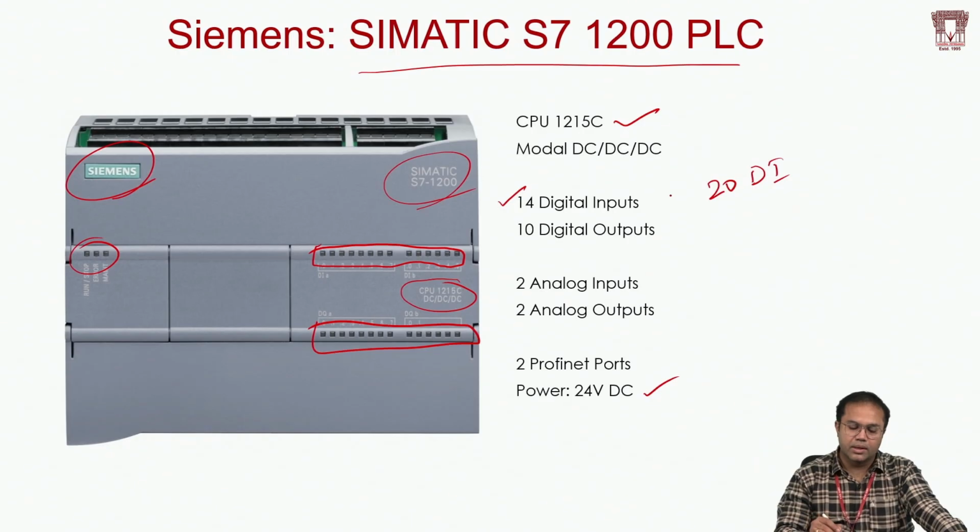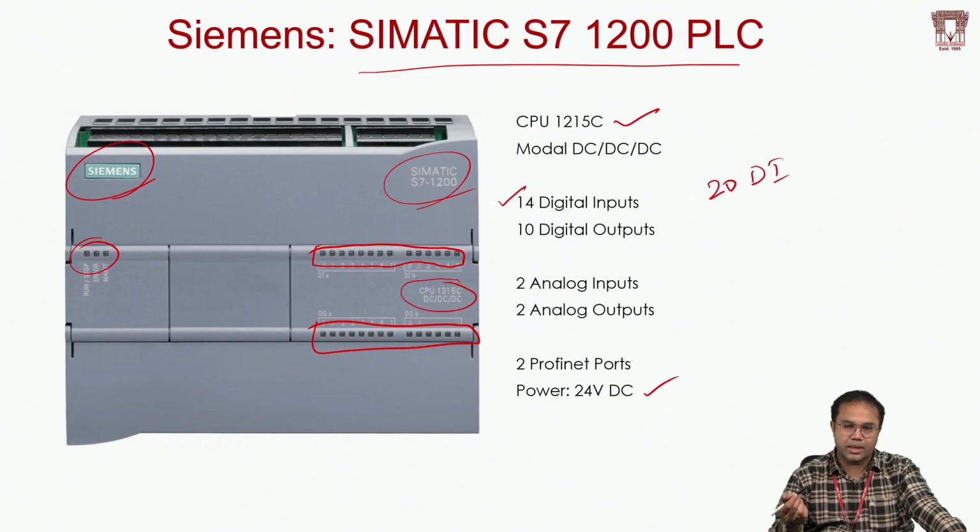No. I can increase or customize these inputs and outputs, right? The specifications mentioned on screen are onboard input output specifications, whereas you can increase the number of digital inputs and outputs, or the analog inputs and outputs, as per your need.